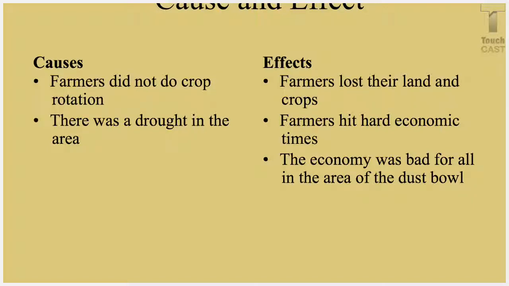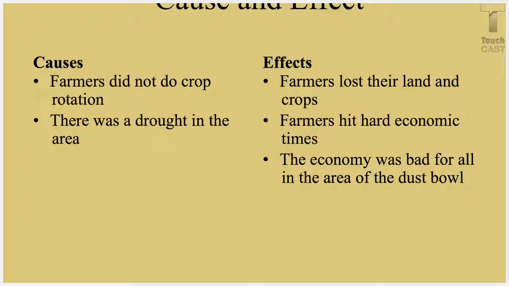In science, you guys have been learning about the fact that you need nutrients in the soil, and you need water, and you need dirt, and you need all the good things for crops to grow. And if the soil is lacking that, you're not going to have that. And that's what the lack of crop rotation did, it sucked all of the nutrients out. You're also going to have a drought. A drought is a lack of rain.